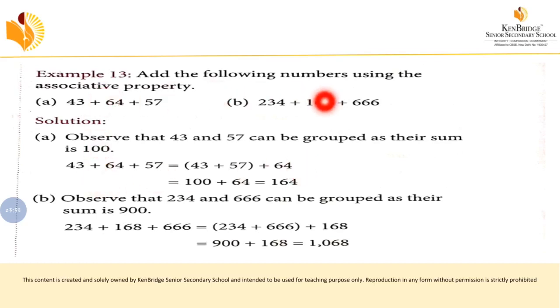Now the next one will be 234 plus 168 plus 666. So here we are going to group 234 and 666 together. This will be grouped and 168 also will be there. So when you are adding 234 plus 666, your answer will become 900. Plus 168, 168 is remaining now, so that also we have written. If you are adding 900 and 168, you will get 1068. 1068 will be the answer. Okay, so let's see the next one.